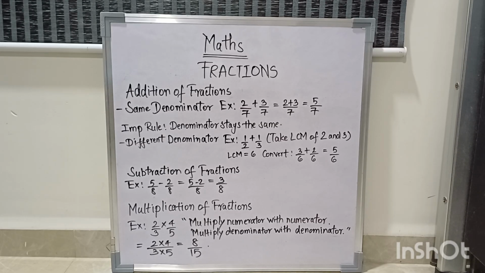Now let's come back to addition of fractions. In addition of fractions, if the denominator is the same, you just have to add the numerators. That's it, because the denominator is common. Now the same example of pizza. Your 4 family members are having pizza. So each one is getting what? 1 by 4, 1 by 4, 1 by 4, 1 by 4.